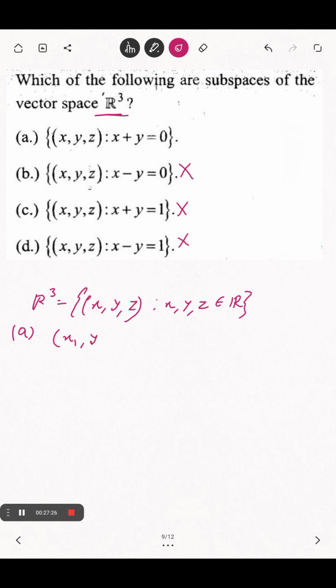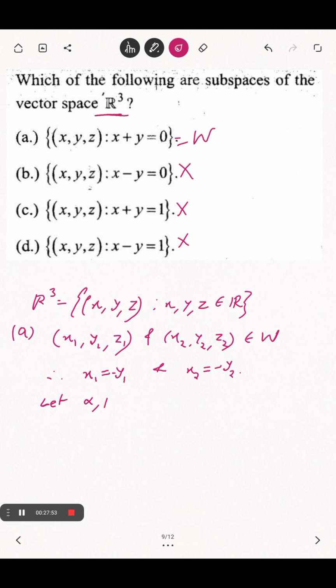Suppose x1, y1, z1 and x2, y2, z2 belongs to W. Therefore, x1 equals to minus y1 and x2 equals to minus y2. Let alpha beta belongs to R.